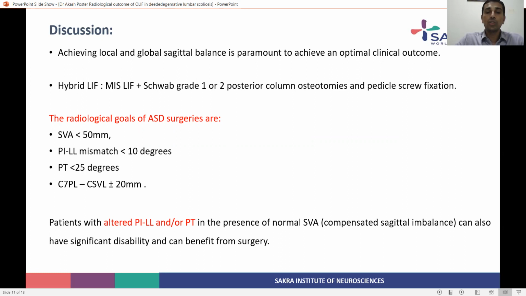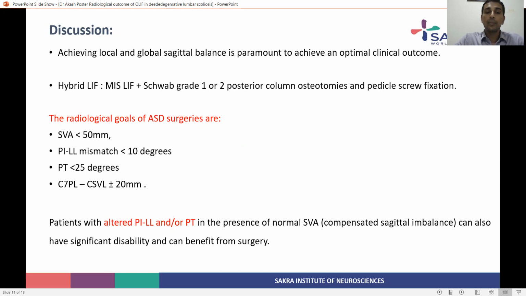The radiological goals to have a good clinical outcome in adult spinal deformity are sagittal vertical axis less than 50 mm, the mismatch between pelvic incidence and lumbar lordosis less than 10 degrees, pelvic tilt less than 25, and C7PL minus CSVL, the coronal balance, should be less than 20 mm.